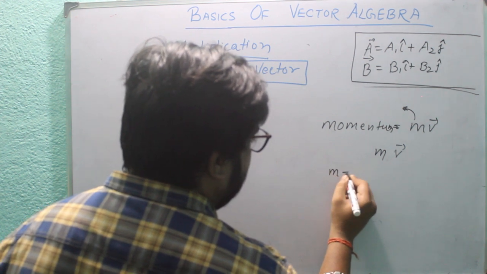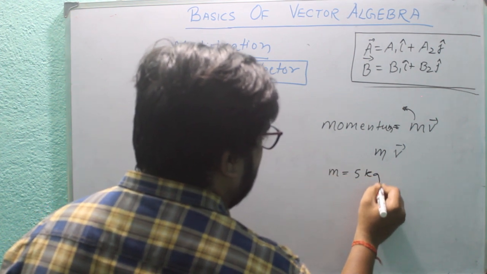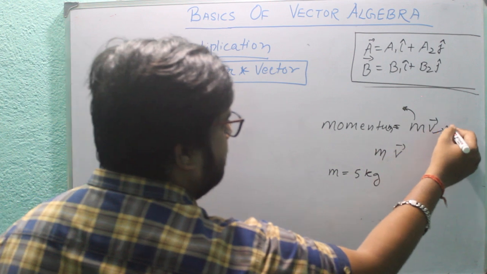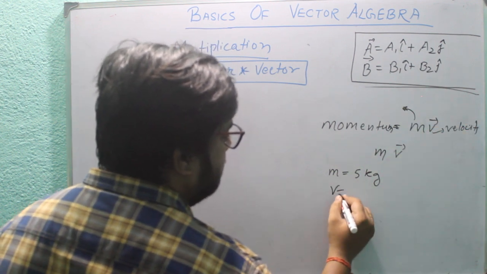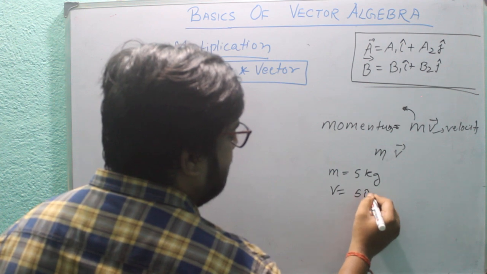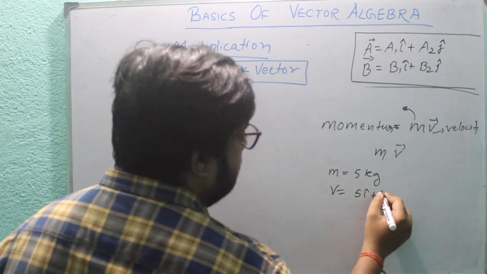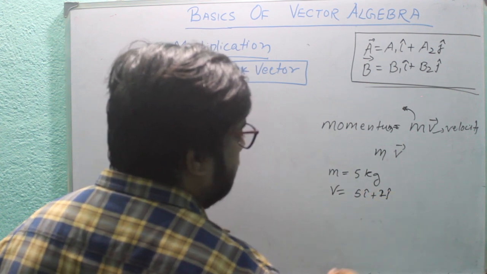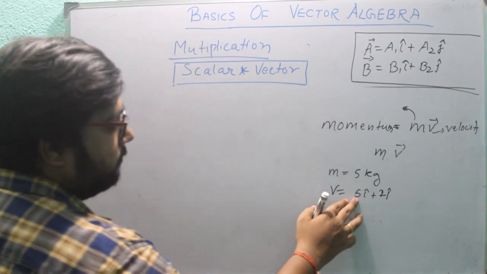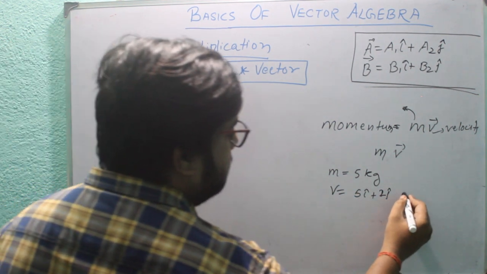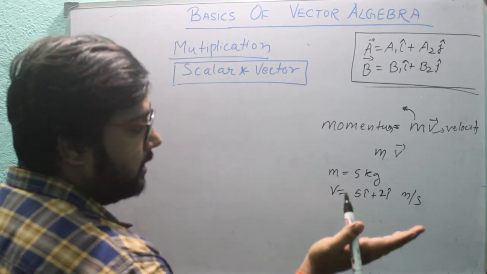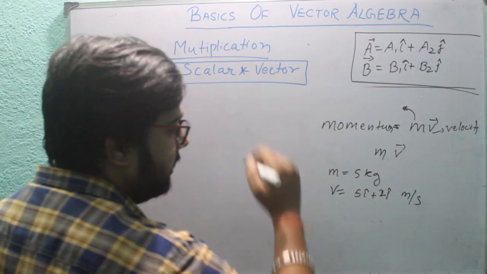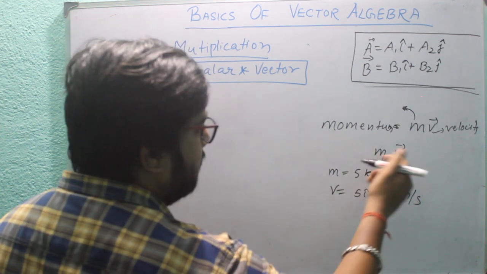Example, mass is 5 kg and v is the velocity, and our velocity is 5 i cap plus 2 j cap, meaning 5 meter per second in i cap direction, in x direction, and 2 meter per second in j direction. So how will we find mv?